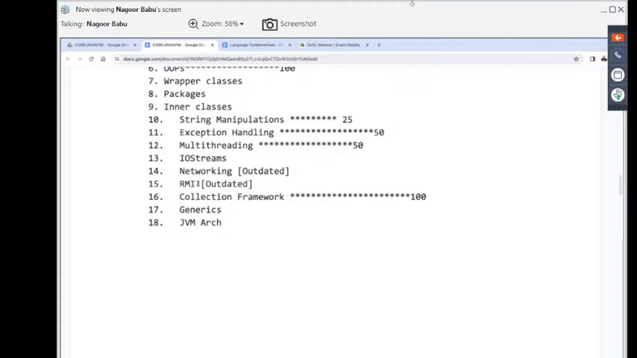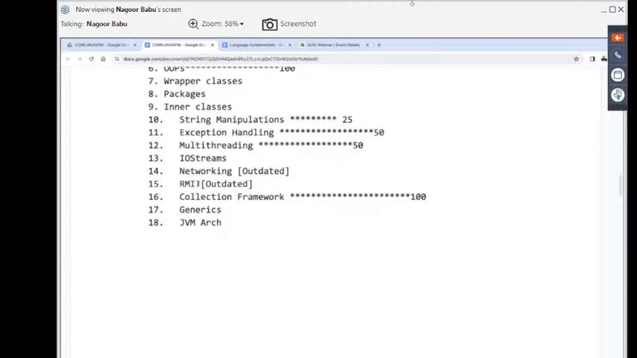Heap memory, stack memory, method area, native methods stack, buffers, different types of memory locations. Execution engine: interpreter is available, JIT compiler is available, hotspots are available. After that, native library, Java native interfaces. The total architecture is available.